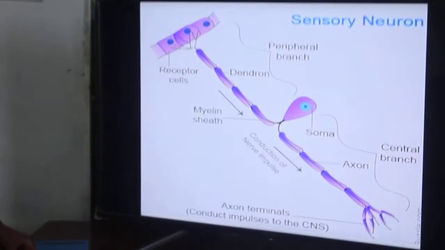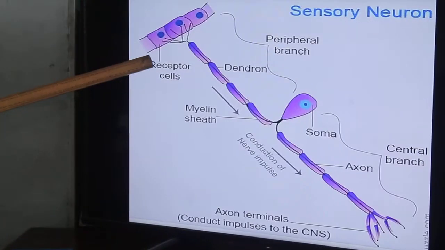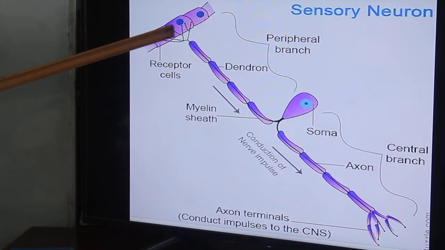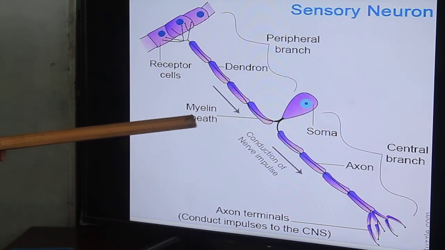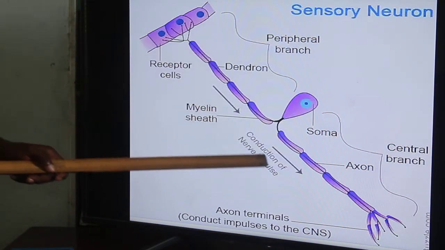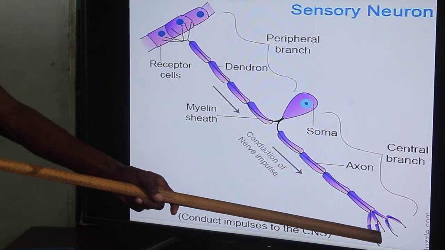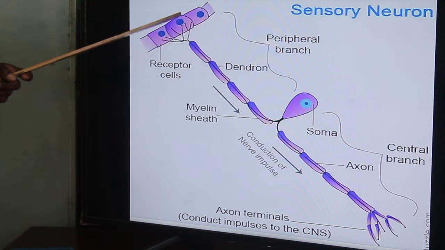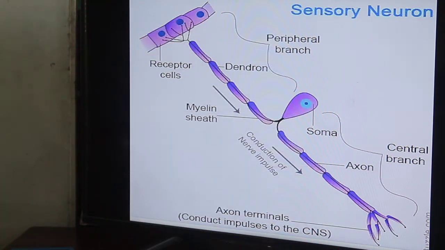This is our sensory neuron, general representation. These are the receptor cells, the dendrites connected to the sense organ, and the direction of impulse conduction is from the sense organ towards the central nervous system. So the coordination is from sensory towards the central nervous system.